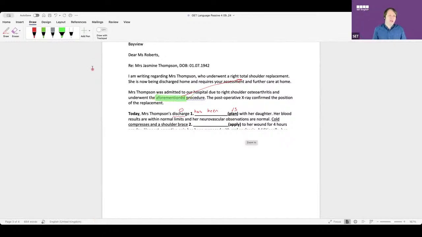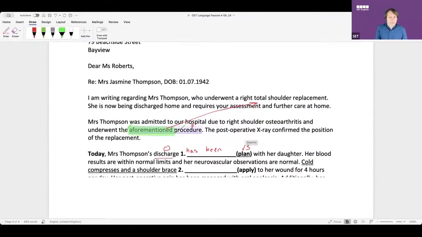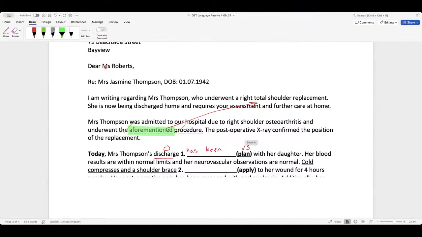Today, Mrs. Thompson's discharge has been planned with her daughter. There you go, Rukaya. Sorry, that was the last one. Write me number 2 now, guys. Number 2. And Elif, is this your letter? Because I'm going to give you some advice at the end. I'm going to give you a piece of advice as well later. So it's a very good letter, but there's one thing I can tell you here should be useful. Okay. But I'll wait till the end.